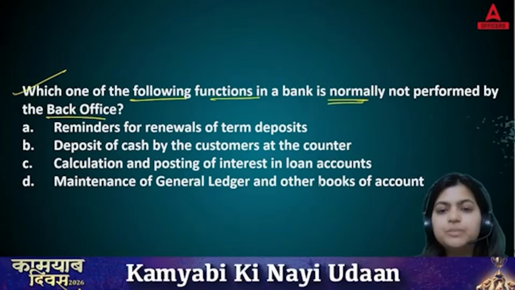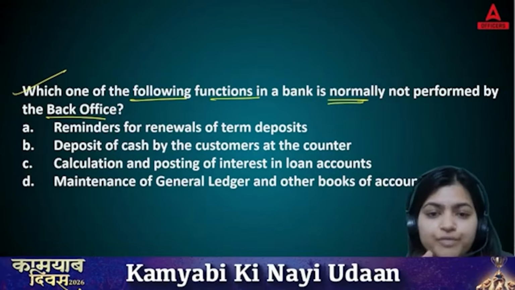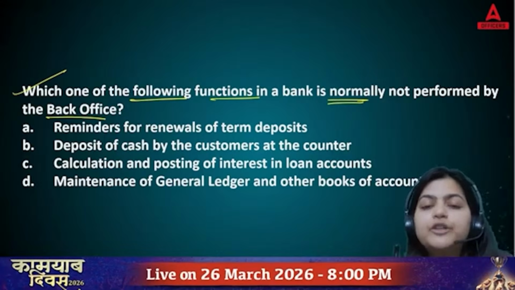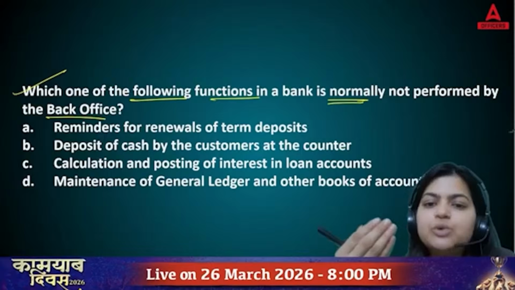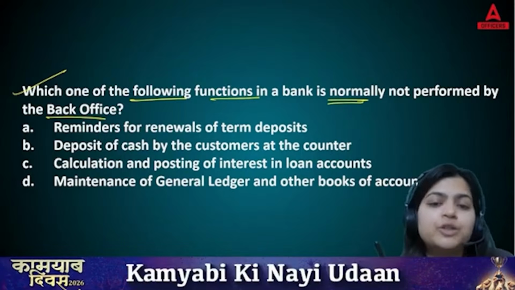when we talk about banks, generally we have two different offices. One is front office, another one is back office. Front office means you are interacting directly with your customers. Like you all are interacting directly with the customers, then you are sitting in front office.